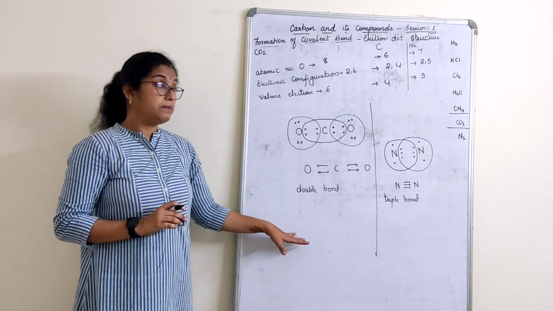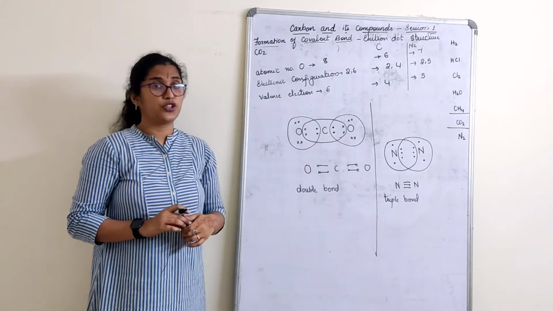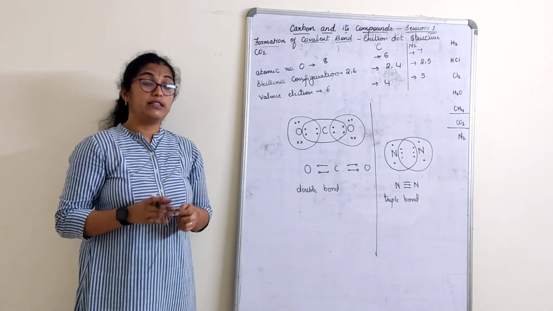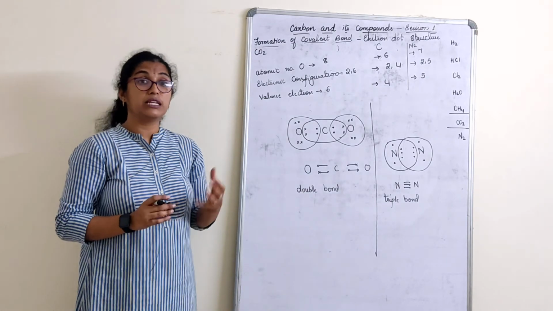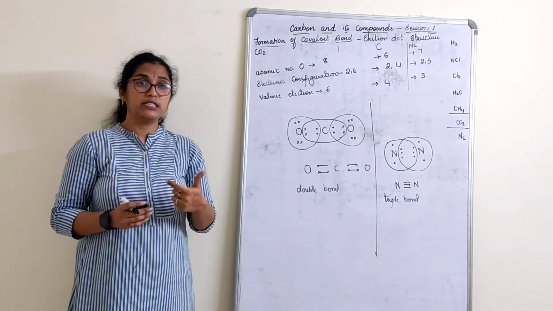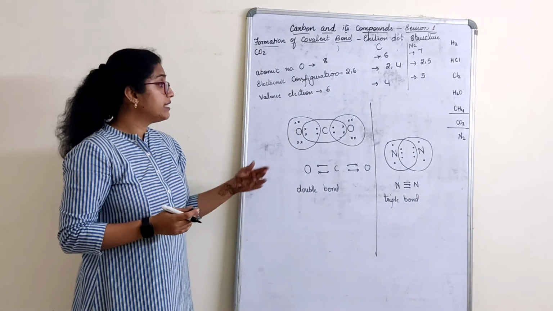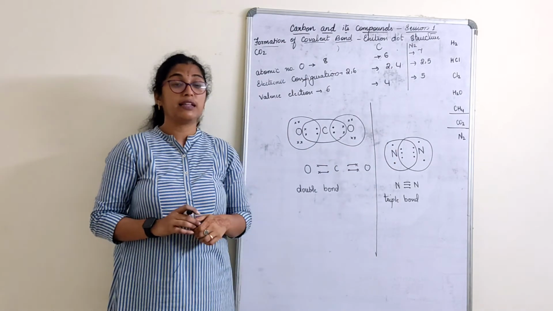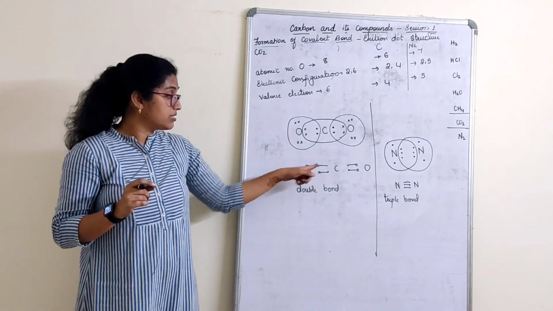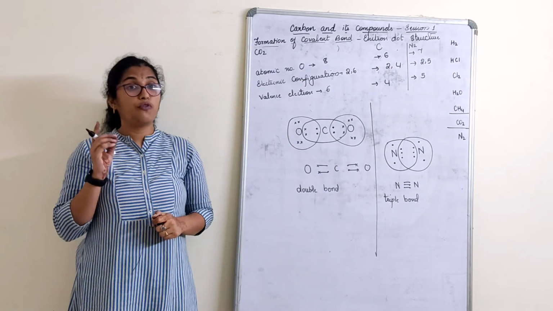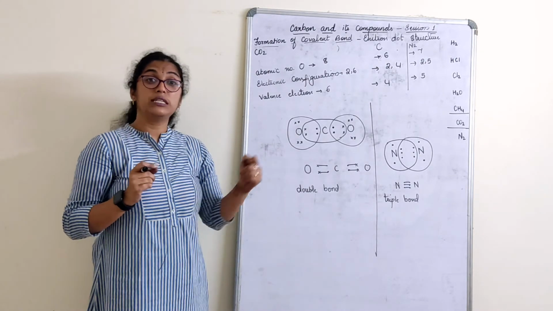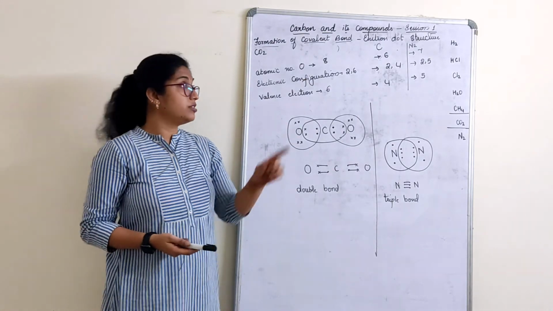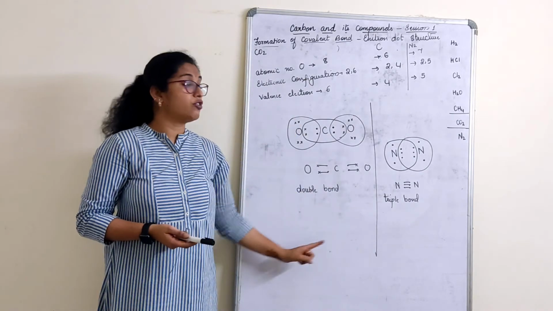With this we complete the basic introduction, I can tell, of the carbon and its compounds chapter. In tomorrow's session we will start with actual organic compounds. There we will understand branched chain, straight chain, ring chain. Along with that we will also learn how to form these electron dot structures there. Because more than the straight chains, they'll ask you to form organic compounds by electron dot structure itself. That means before you attend tomorrow's session, you have to be very perfect with electron dot structures.